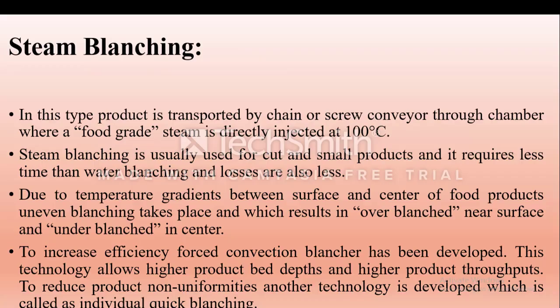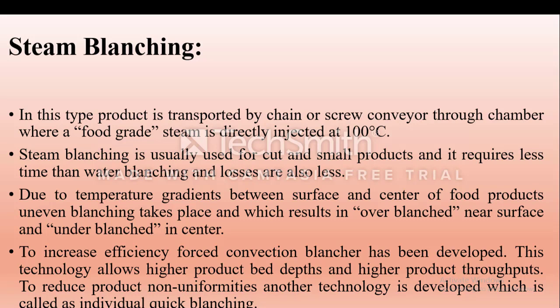Now come to steam blanching. In this type of blanching, product is transported by chain or screw conveyor through a chamber where food grade steam is directly injected at 100 degrees Celsius. Steam blanching is usually used for cut and small products and it requires less time than water blanching, and losses are also less. Due to the temperature gradient between surface and center of food products, uneven blanching takes place, which results in over blanching near the surface and under blanching in the center.